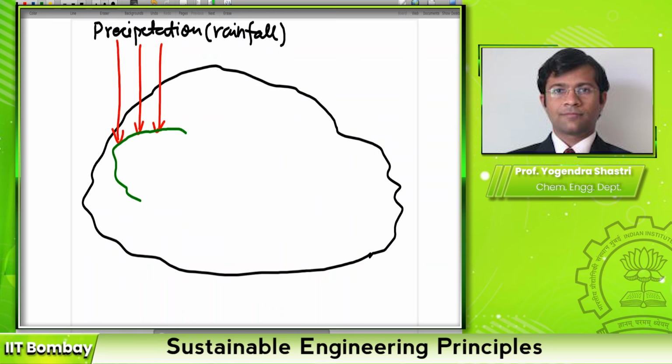So you will have a piece of land, and this obviously will be a contiguous region, but I am isolating it for the sake of illustration. So let us say this is a particular piece of land. Now this piece of land will have certain vegetation. It could be grass, it could be forest, or it could also be soil. There could be some part of this land which doesn't have any vegetation, and it's just soil. So this region will have soil and vegetation.